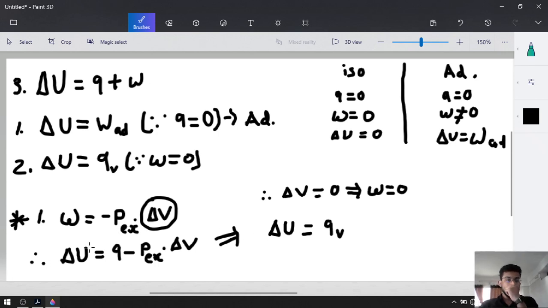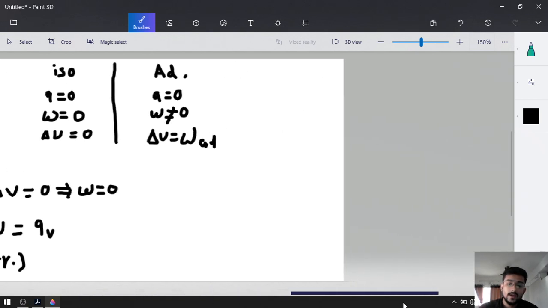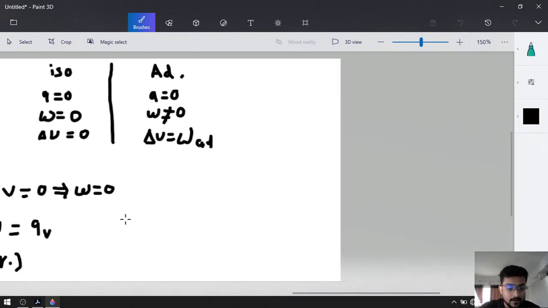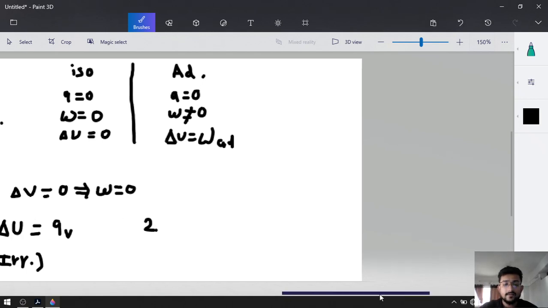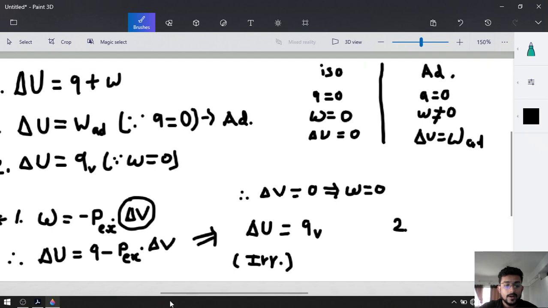Now this process is an irreversible process. Irreversible means initial stage and final stage only. This is an irreversible process, initial stage and final stage only. Now the new formula, the second formula. What is the second formula? Look at this.